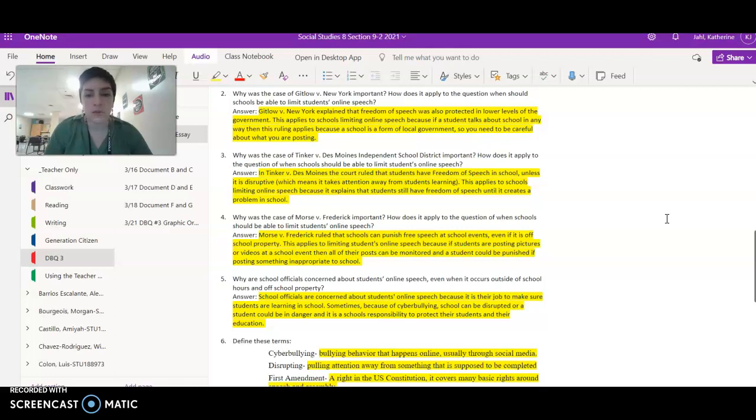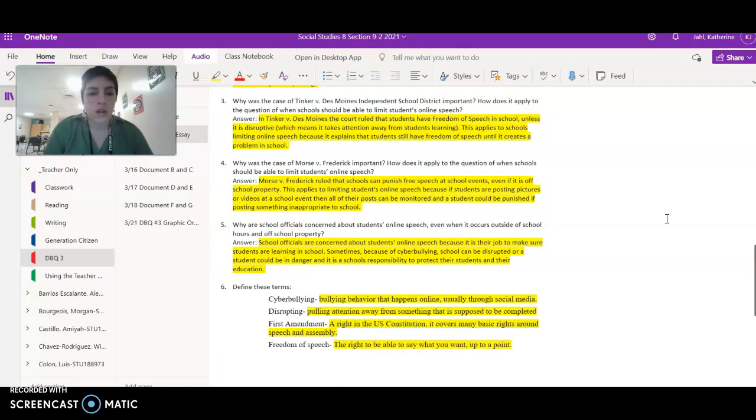a problem in school. Number four, why was the case of Morse versus Frederick important? How does it apply to the question of when schools should be able to limit students' online speech? The answer, Morse versus Frederick ruled that schools can punish free speech at school events, even if it is off school property. This applies to limiting students' online speech because if students are posting pictures or videos at a school event, then all of their posts can be monitored and a student can be punished if they are posting something inappropriate to school.